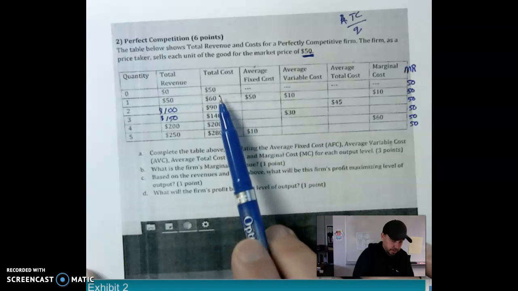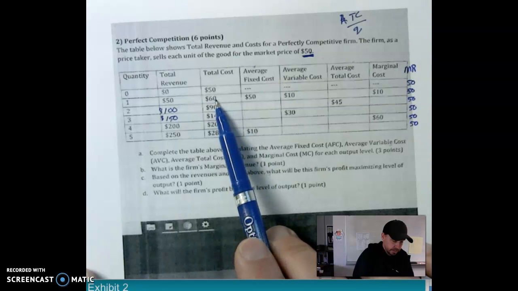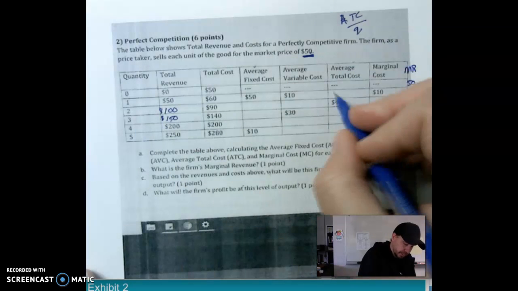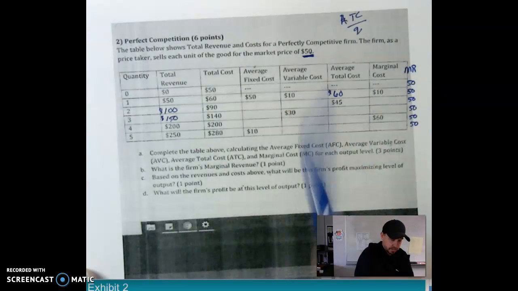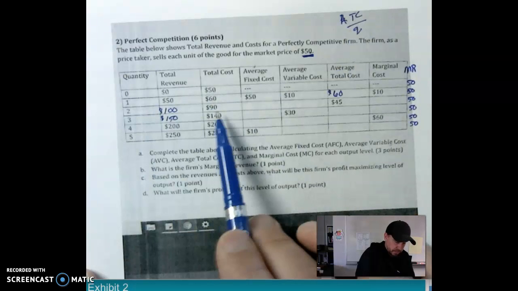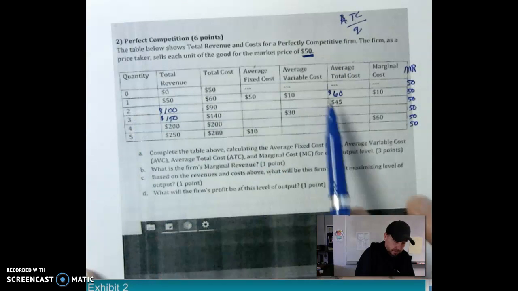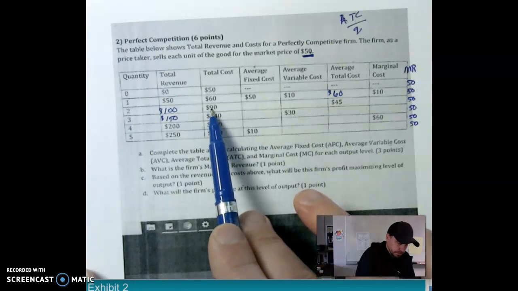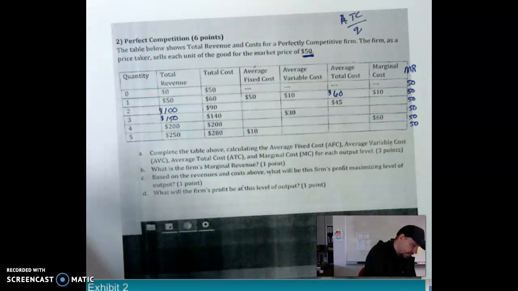So total cost in the second one. Okay, we just take our total cost divided by the quantity of 1. Our average then is going to be 60. Right? Average total cost. Okay, so here's total cost 60 divided by 1. Here we take 90 and we divide that by 2. Gives us our 45. 90, 140. All right, we divide that by 3.